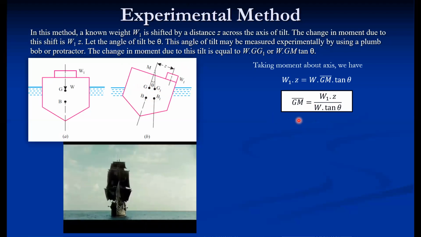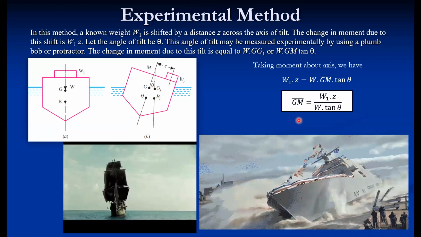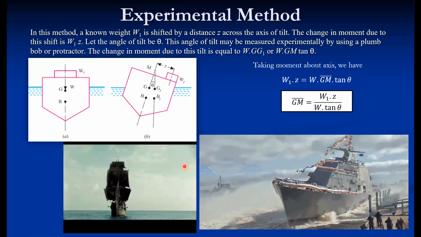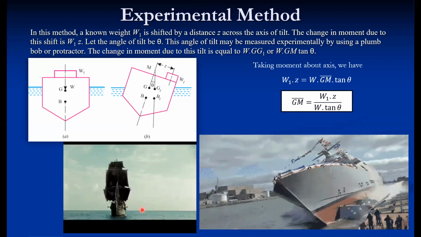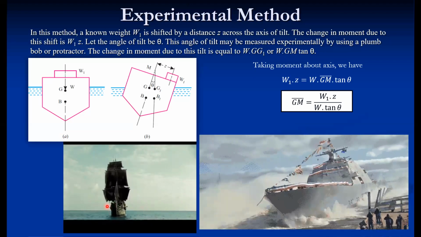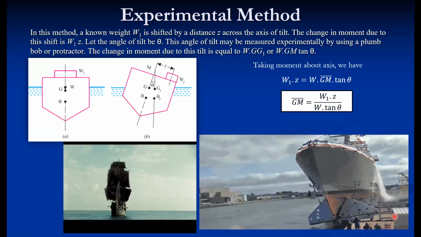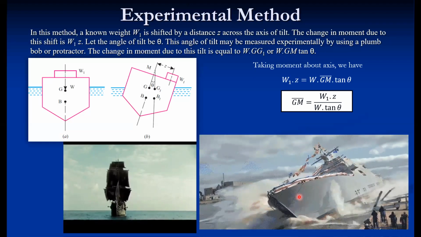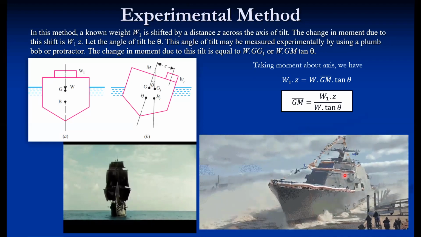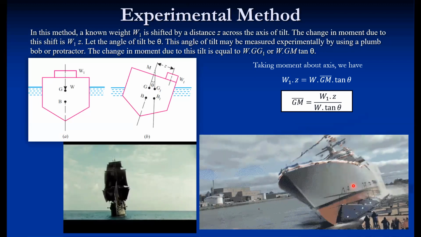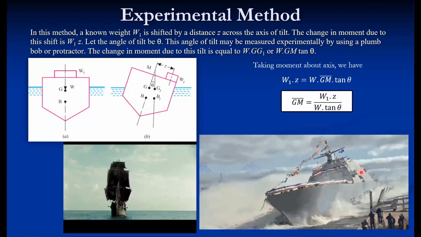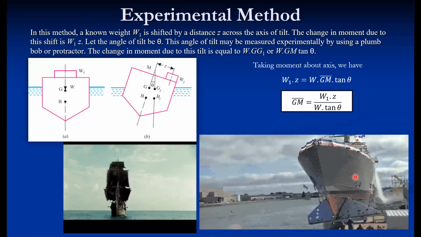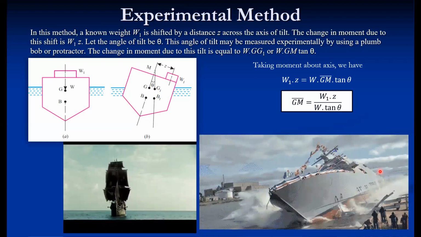Now, this particular method is only applicable for a stable body, when the body is in a stable state of equilibrium. So how can we realize the body is in a stable state of equilibrium? If you see, a slight angular displacement is given on this side, the body develops a couple which rotates it in the opposite direction. Suppose the angular displacement is given in anti-clockwise direction and the body develops a couple, that's why it rotates in clockwise direction. That means this particular ship is already in a stable state of equilibrium.